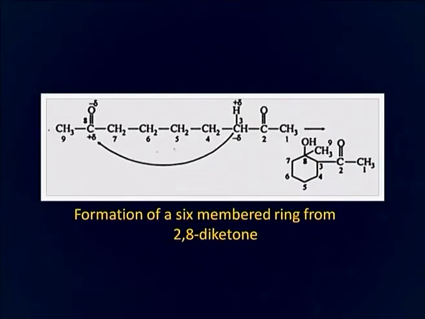Another example is the 2,8-diketone. Position 2 and position 8 of the carbonyl compound have ketonic groups, and the carbanion is generated at position 3, which attacks the position 8 carbonyl carbon. As a result, there is formation of a beta hydroxy ketone with a 6-membered ring.